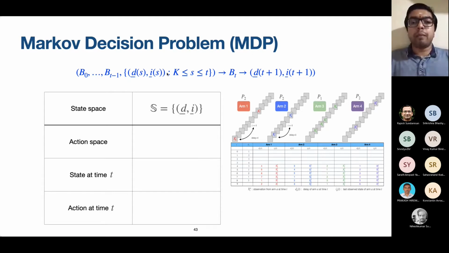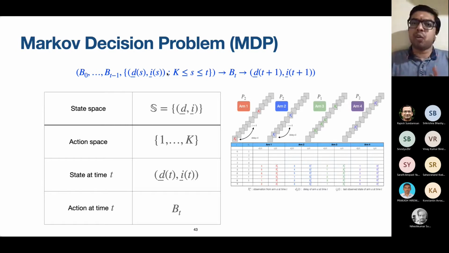The state space of the MDP is the space of all possible delays and last observed states, all (d, i) pairs. The action space is the space of arms, since the action is which arm we are going to pick at time t. The state at time t is (d_t, i_t), which is a summary of what has happened up to time t. And then the action at time t is B_t. We are in the setting of an MDP, no doubt.